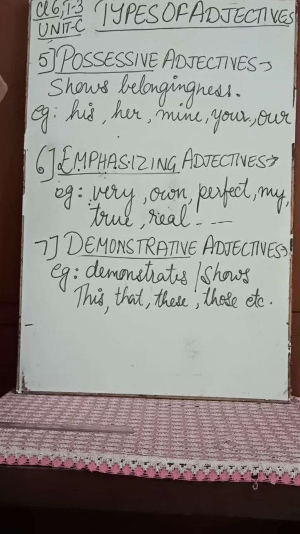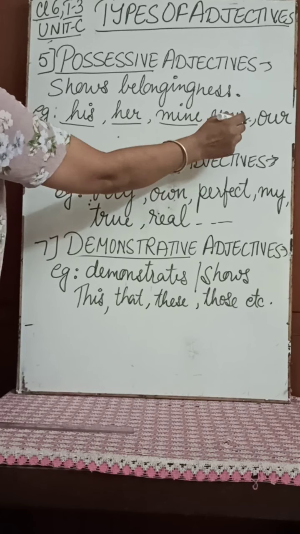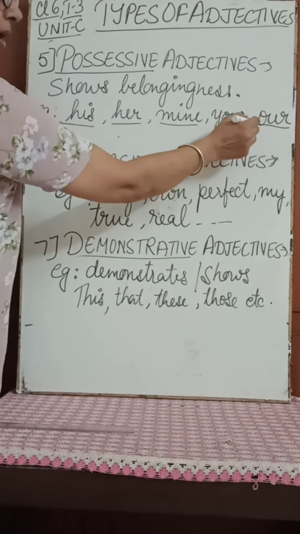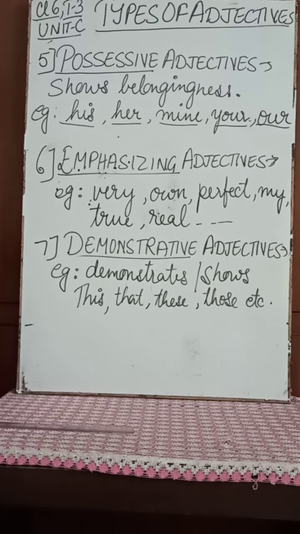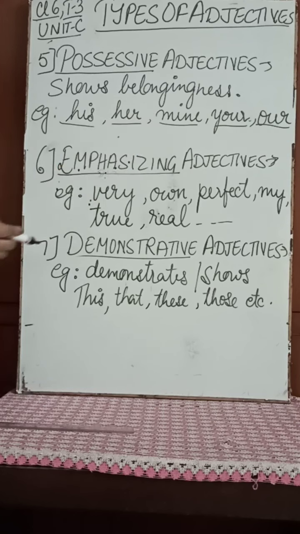The words used are his, her, mine, your, our. Why? Because they show possession. This is his house. Her pencil is very dark. The books kept on the table are mine. This is your book. This is our house. So this shows possession or belongingness.